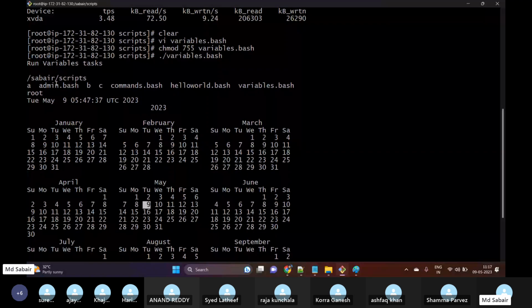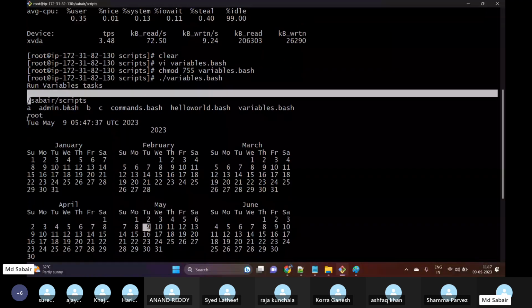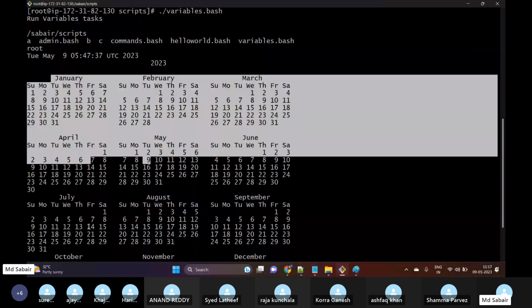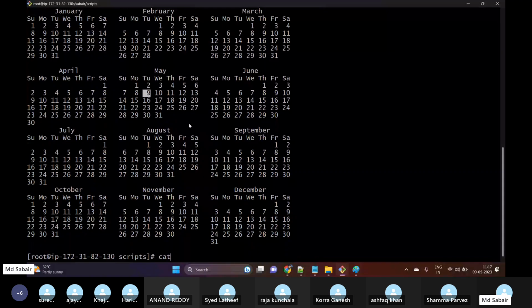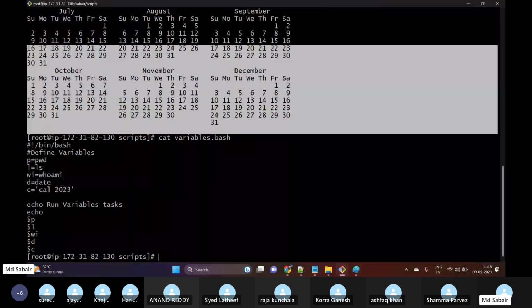This is our pwd, this is our uptime, this is our calendar, and this is our ls command that we have executed. If I open this, this was my script. pwd has been executed, and calendar 2023, we can see over here. So this is how we can define variables.